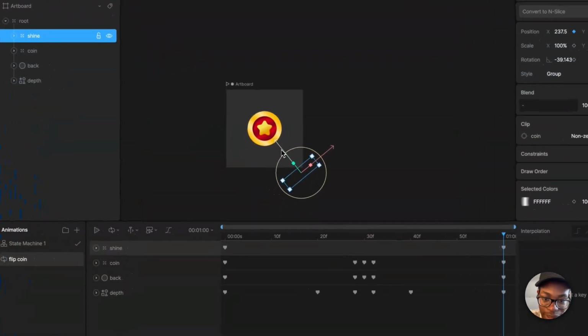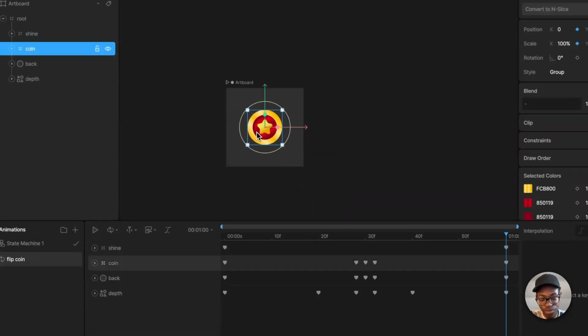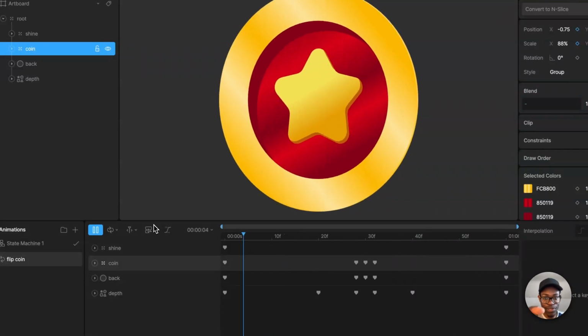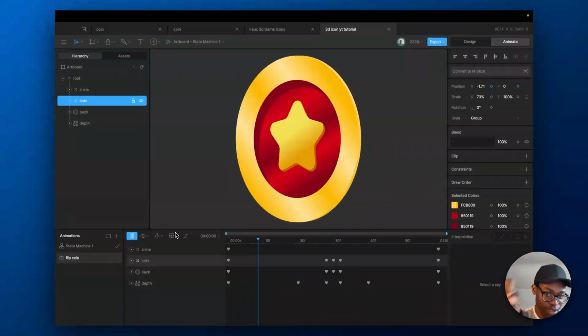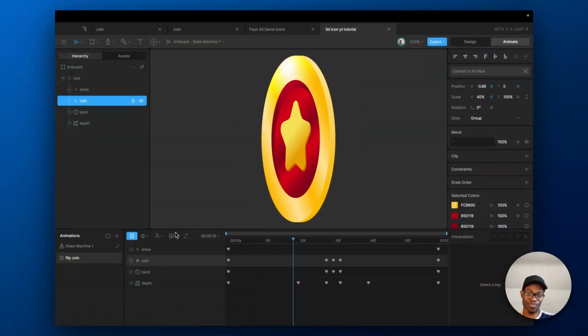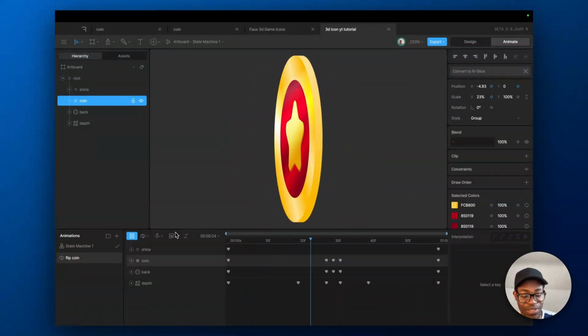Then come over here and press F again and try to play it this time around. Can you see the line? Can you see that line that just shines on it? Now that is the shine doing the magic. And that's just it, man.